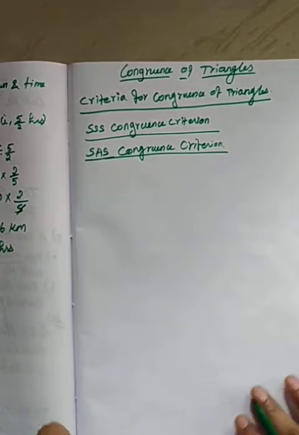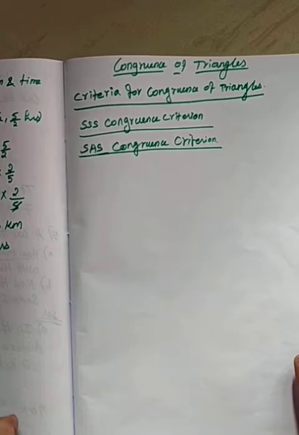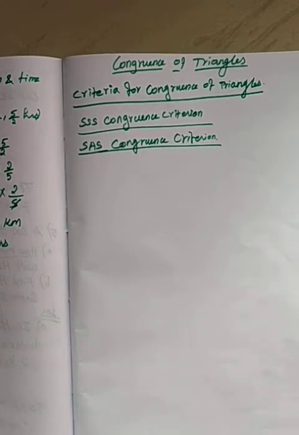What is the SAS congruence criterion? Here S mentions the side, A means angle.